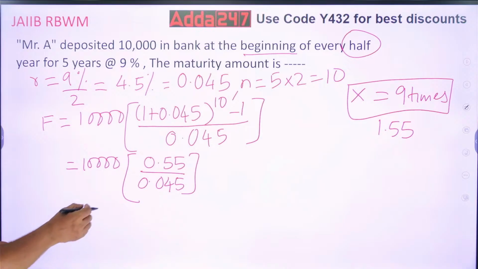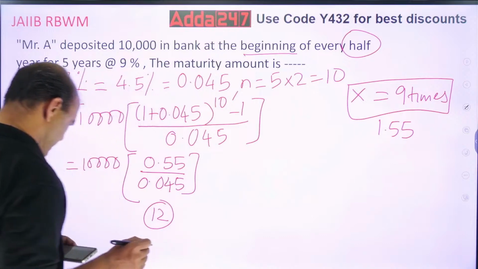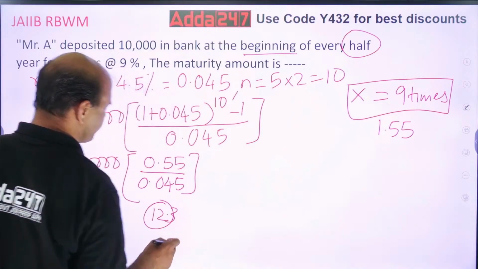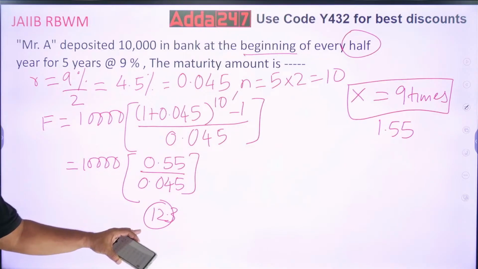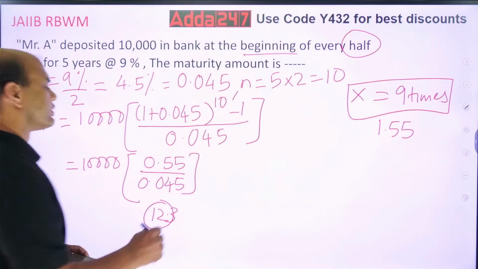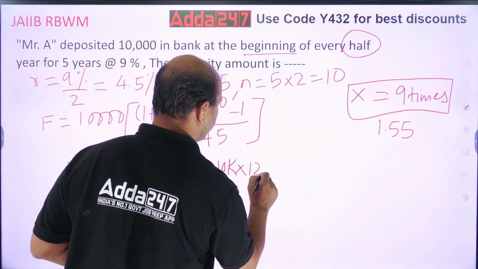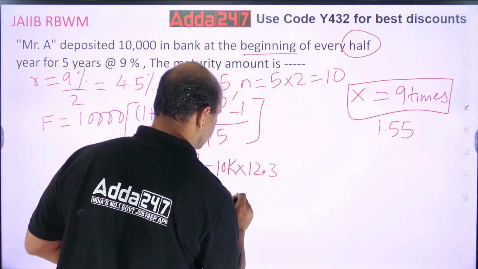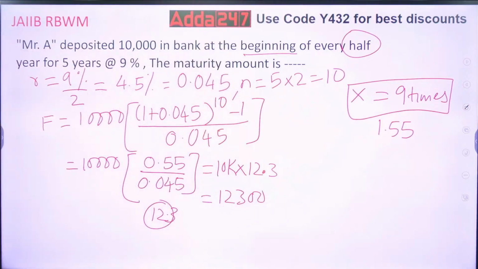So this answer I am getting as 12 roughly. 12.28. So take it 12.3. Chalo, take this 12.3. So this answer I am getting as 12.3 into 10,000. So 10K into 12.3. So that is equal to 12,300. Right? This is the answer I am getting. 12,300. Okay?